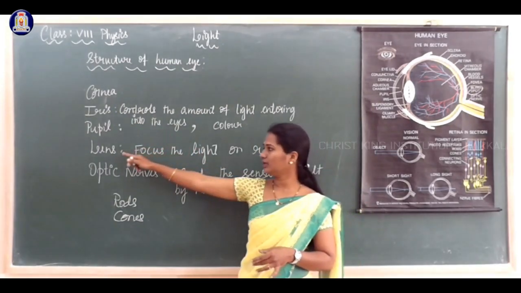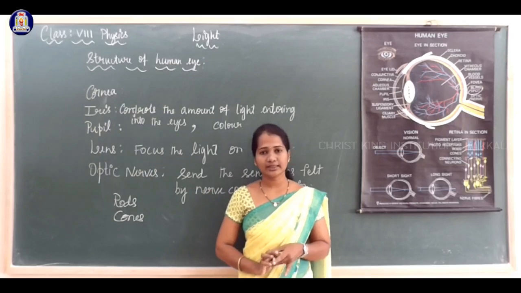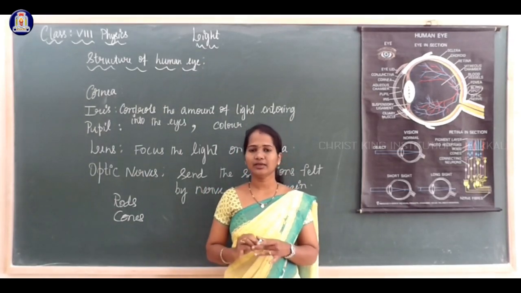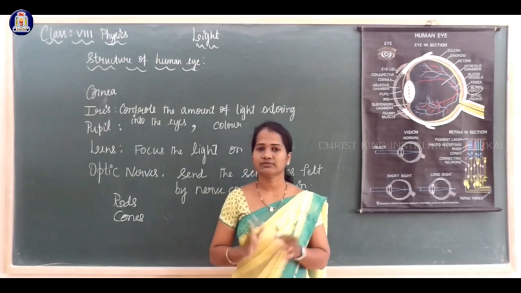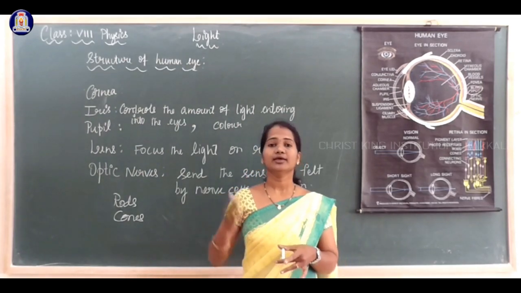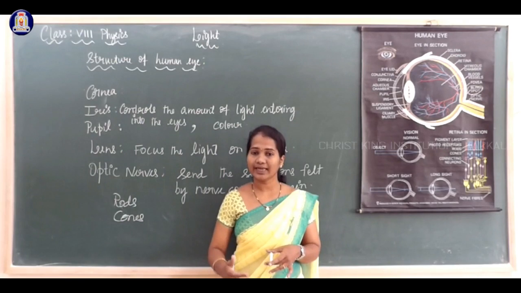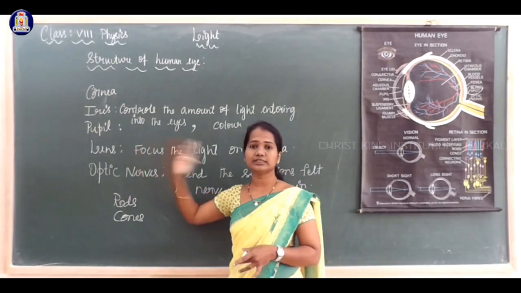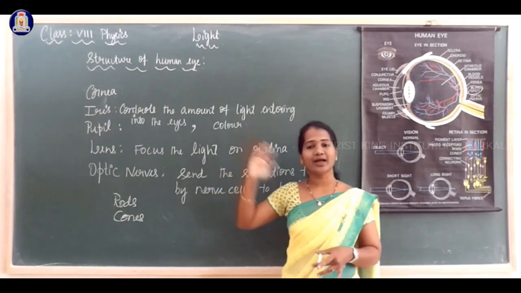Behind the pupil there is a lens. This lens is made of a gel type material. This lens can be contracted as well as expanded to see nearby objects as well as farther objects. The lens focuses the light at the back of the eye.